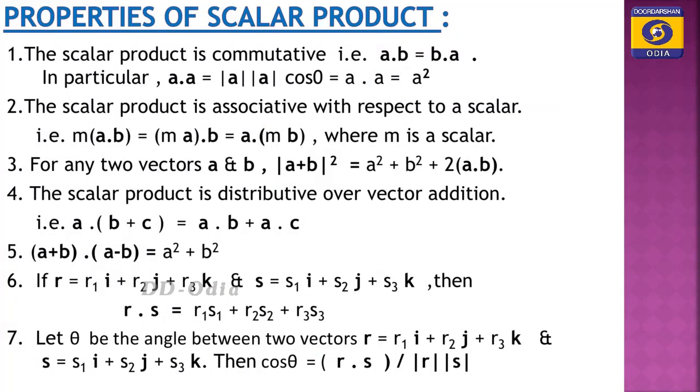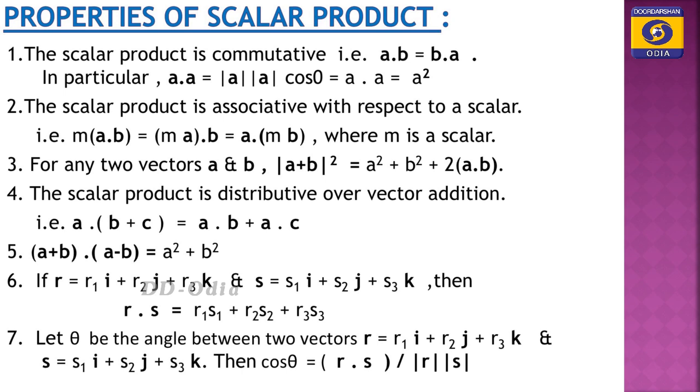Then come to the properties of the scalar product. The scalar product is commutative. A dot B is equal to B dot A. Similarly, suppose we take A dot A, that is the magnitude of A times cos 0 degrees, because the same vector is there. So A dot A is A squared. The scalar product is also associative with respect to a scalar quantity: m into A dot B is equal to mA dot B, which equals A dot mB.